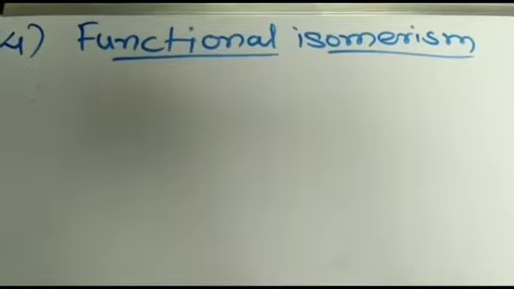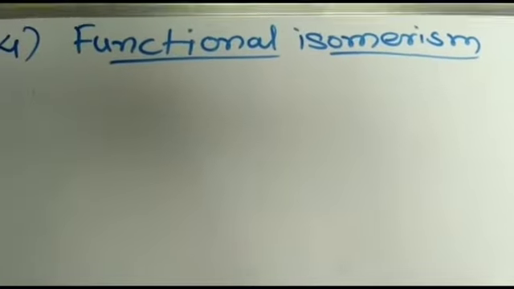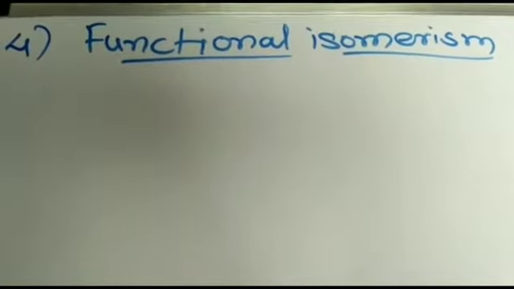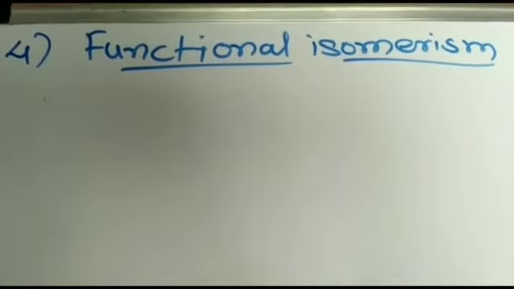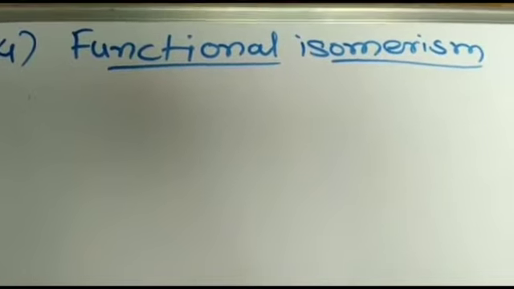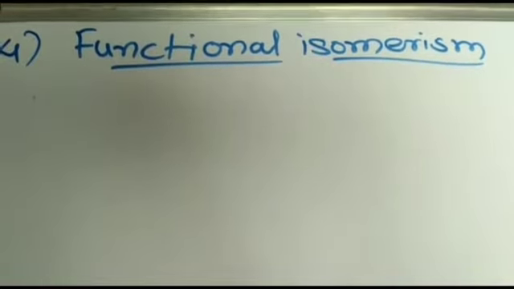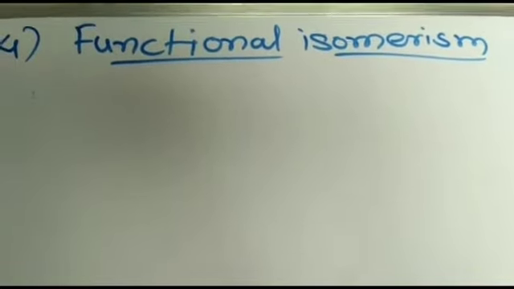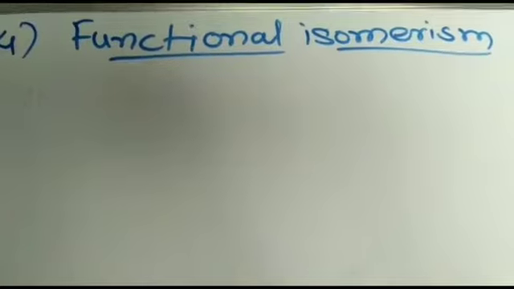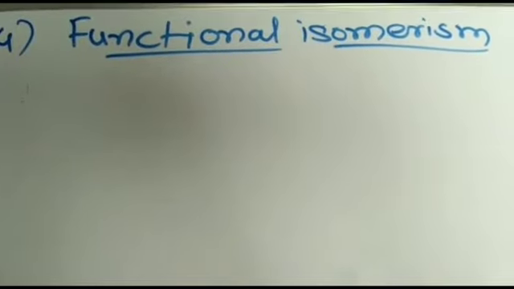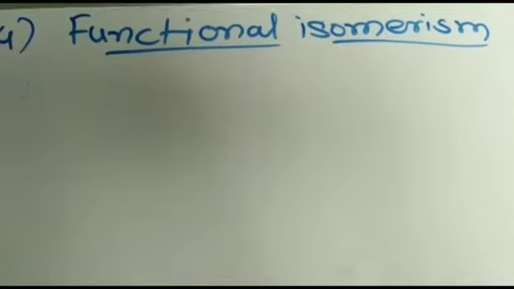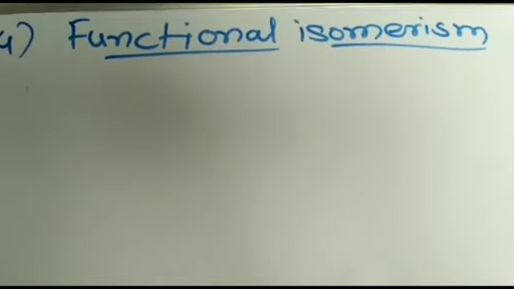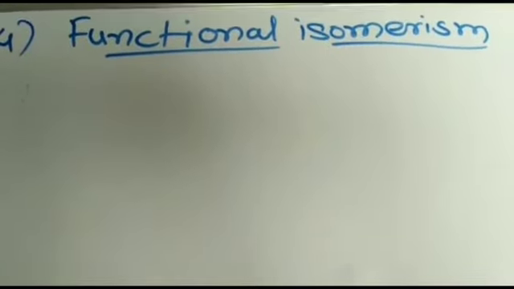Fourth, functional isomerism. This type of isomerism is due to a difference in the nature of the functional group in the isomers. Therefore, these are known as functional isomers of each other. Some examples are discussed here. Dienes and alkynes are functional isomers of each other.